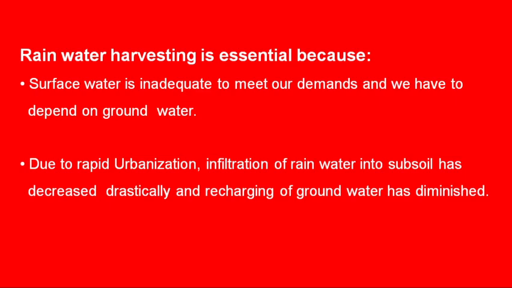Due to rapid urbanization, the infiltration of the rainwater into subsoil has decreased, and because of that, the recharging of groundwater has diminished. So, the recharging of groundwater using these rainwater harvesting techniques is in high demand nowadays.